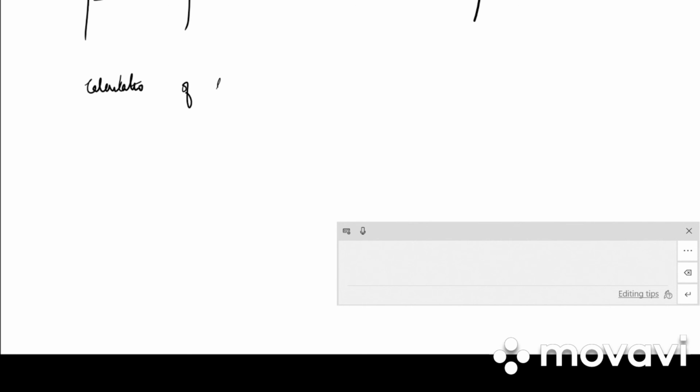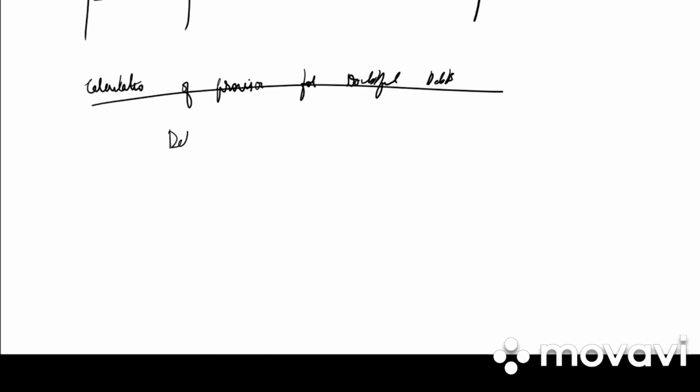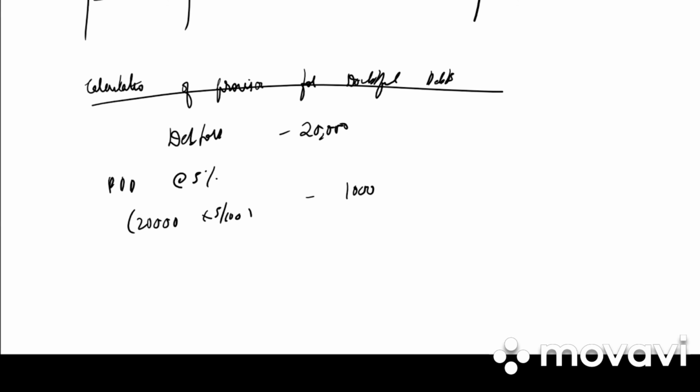There is a working note for provision for doubtful debts. So calculation of provision for doubtful debts. Debtors value they have given, 20,000. Provision for doubtful debts is 5%, so it is 20,000 into 5 by 100, which is 1,000.